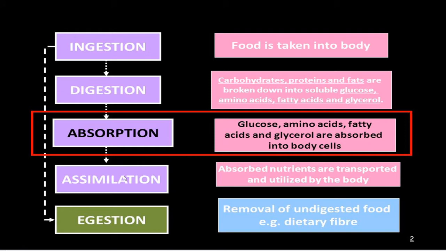Then assimilation. Assimilation means you are absorbing the nutrients and they are transported to other parts of the body for their function. That is called assimilation. Then egestion: the undigested food is removed in the form of waste, and that is called egestion.